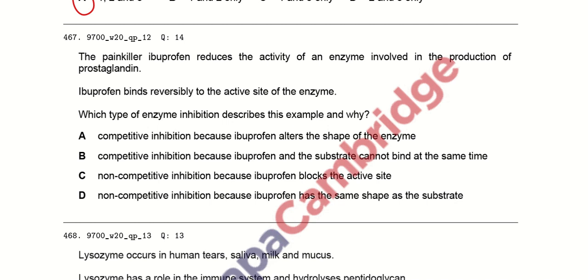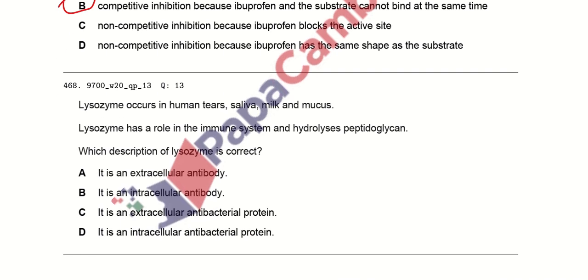It does not alter the shape of the enzyme, it takes the place of the substrate. So it is a competitive inhibition because the ibuprofen and the substrate cannot bind the same site. Yes, option B here is the rightmost answer. If it binds with the active site, then the substrate will not be able to bind with it, and the process of pain will be reduced.